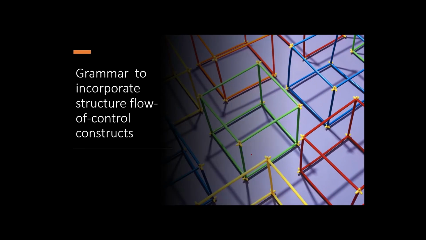Next, we are going to use grammar to incorporate structured flow of control constructs.